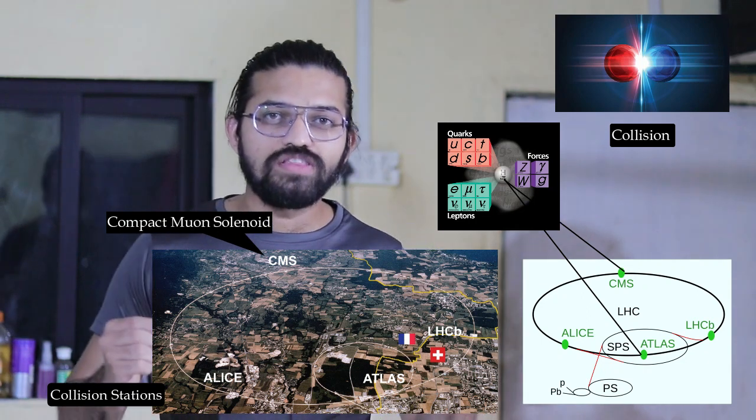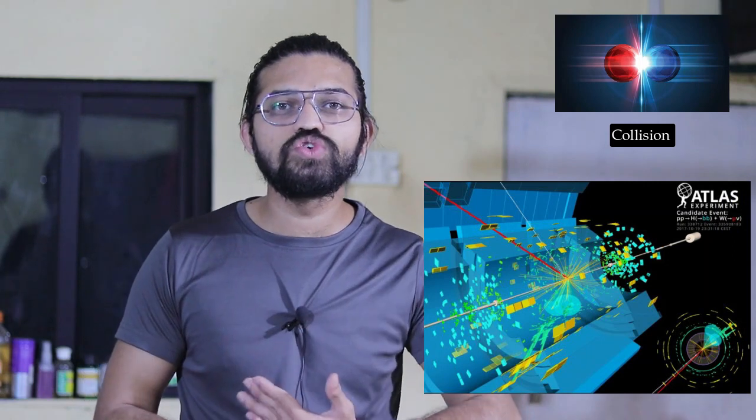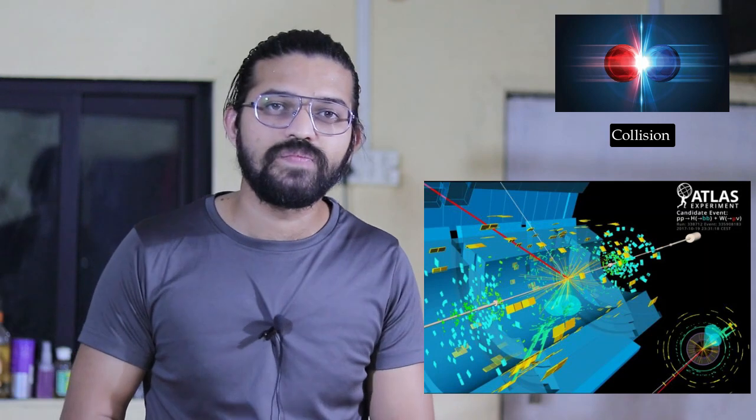So guys, whenever the collisions occur at these collision points, at every 25 nanoseconds there is one collision. That's basically a hard event, and the data which we are going to get from this particular collision is a huge amount of data.